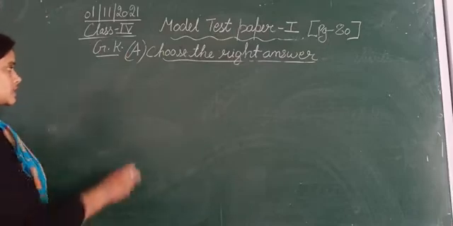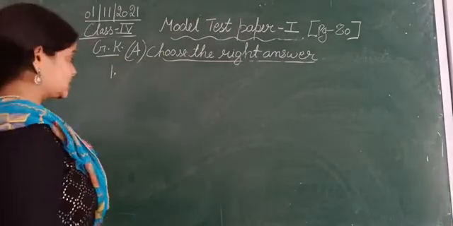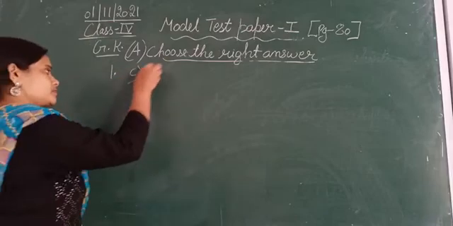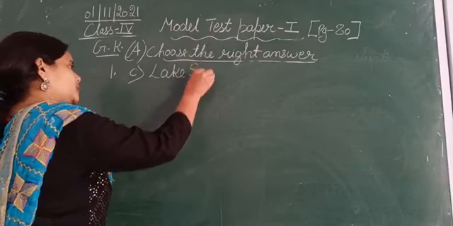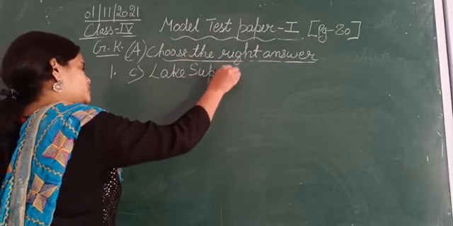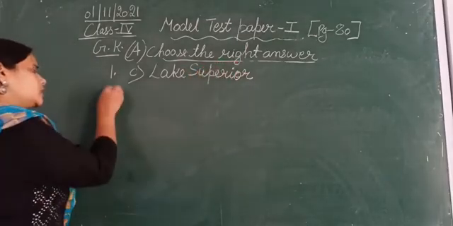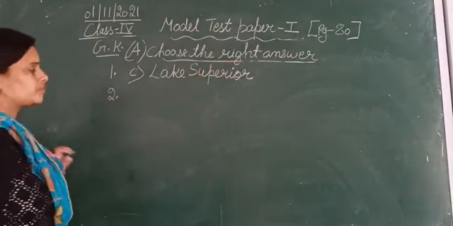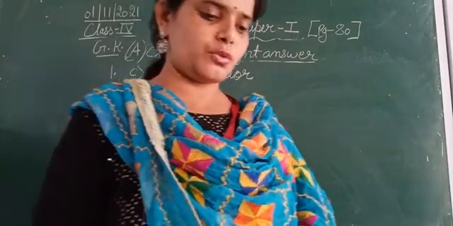So write down the answer for the first one, that is option number C, Lake Superior. So Lake Superior is the largest freshwater lake in the world. Okay. Moving next to question number 2.